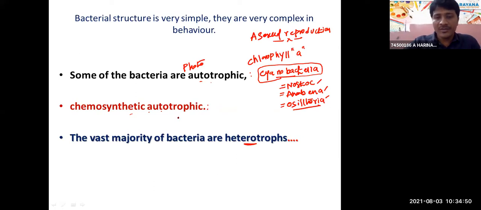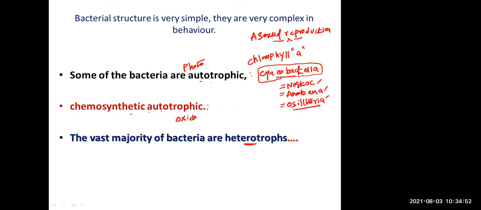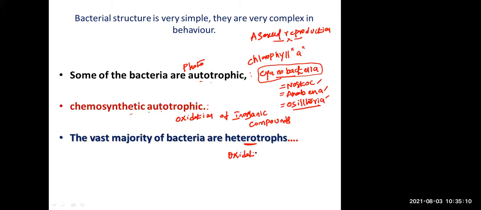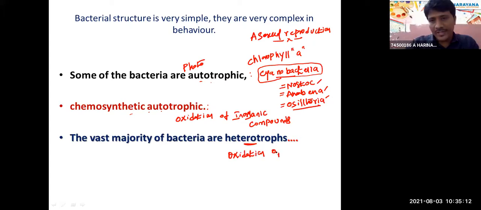Next, chemoautotrophs: how do they get energy? By oxidation of inorganic compounds. And what about the chemoheterotrophs below? By oxidation of organic compounds they get energy.